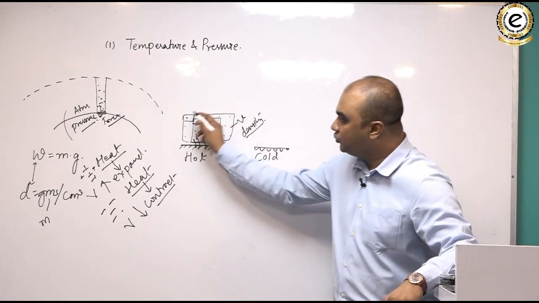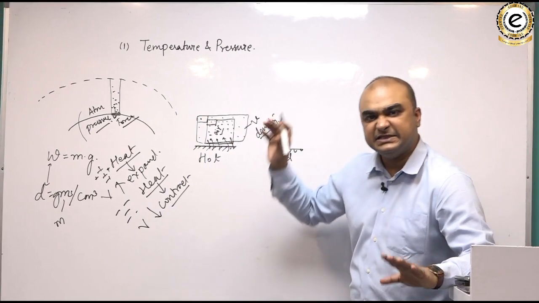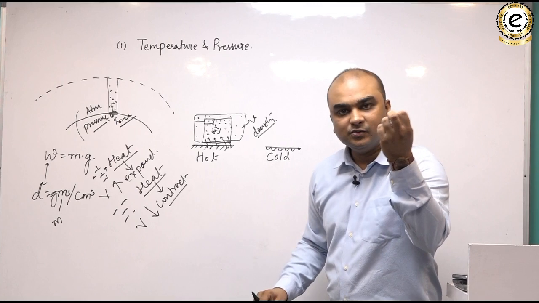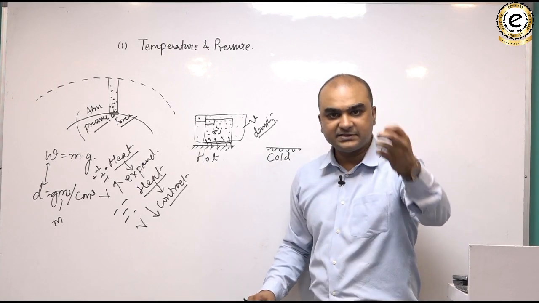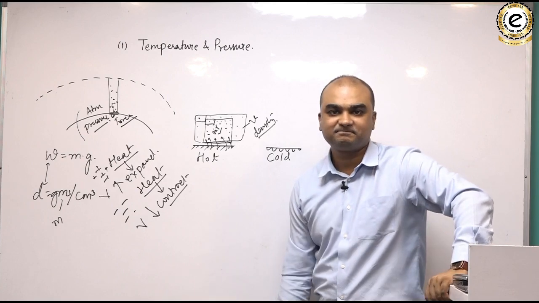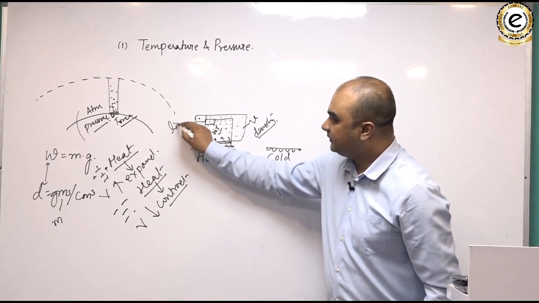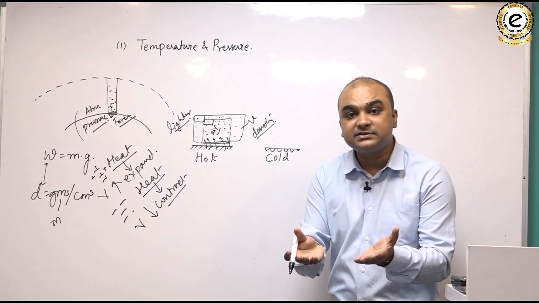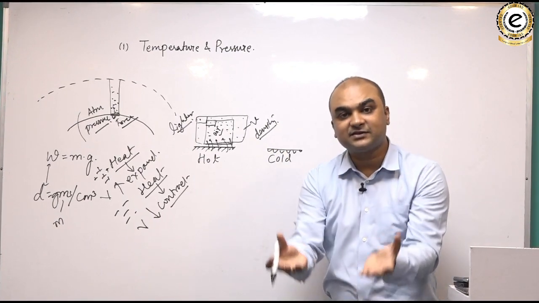As its volume increased, its density dropped, and as density dropped, weight also dropped, because anything which has lesser density will have less weight, anything which has more density will have more weight. Do you understand that? So it became lighter. And you know, lighter things rise, like heavier things sink, lighter things rise.